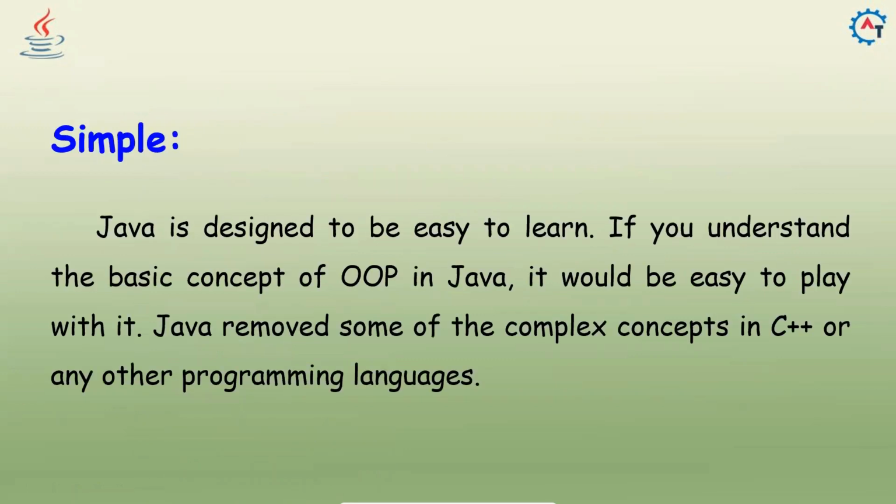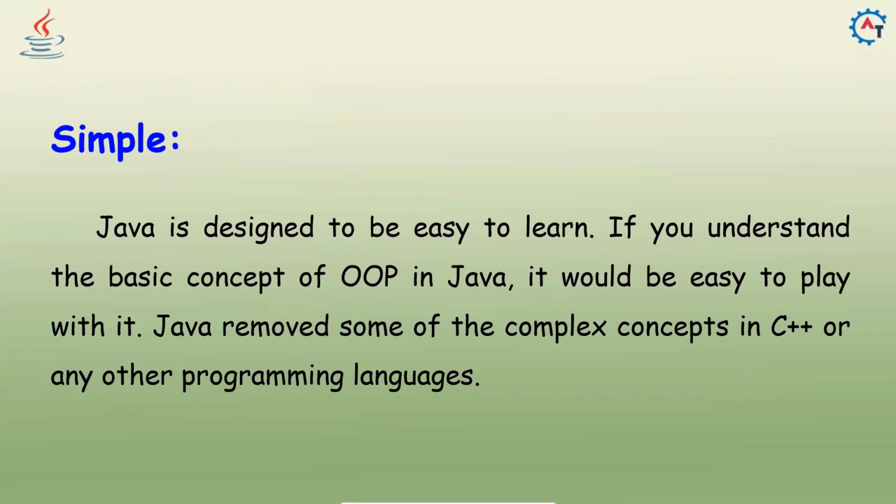So Java is simple. Java is designed to be easy to learn. We already discussed in our previous video in Java introduction that Java is a high-level programming language, so it is easy to learn, programmer friendly. If you understand the basic concept of OOP, object-oriented programming, in Java, it would be easy to play with it.